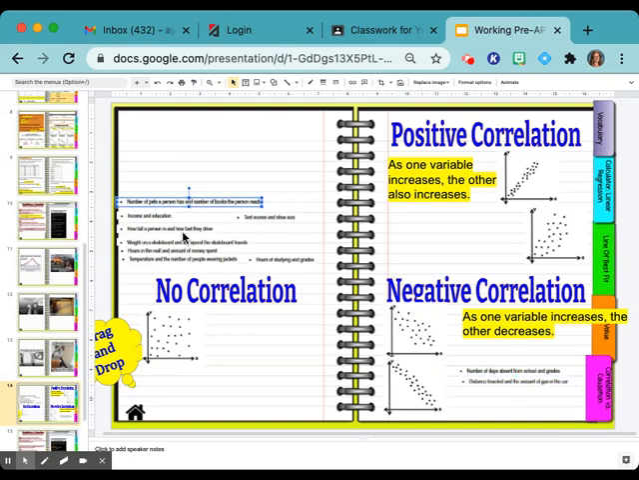Number of pets a person has and the number of books the person reads. Raise your hand for no correlation. All right, that's everybody. Income and education. No correlation, raise your hand. Positive, negative. Okay, so as your education increases, so does your income.